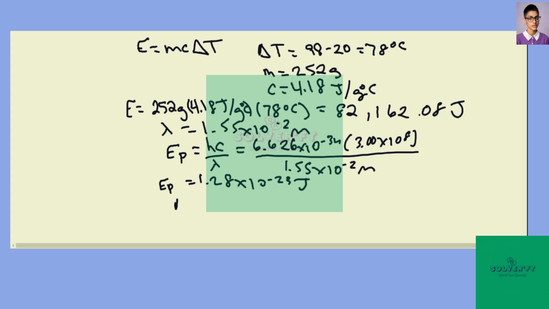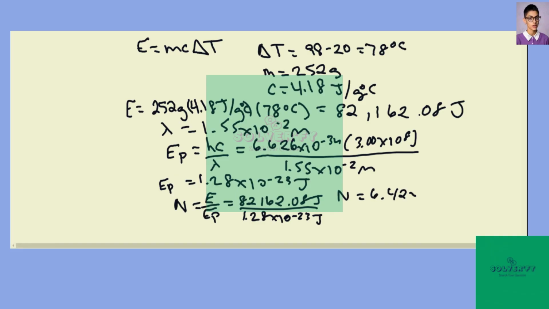Now, to find the number of photons that we need, it's going to be E over EP. So that's 162.08 joules over 1.28 times 10 to the minus 23 joules. And so our number of photons ends up being 6.42 times 10 to the 27 photons.